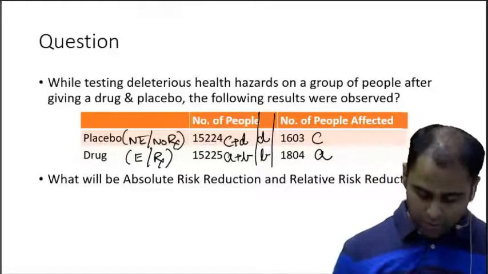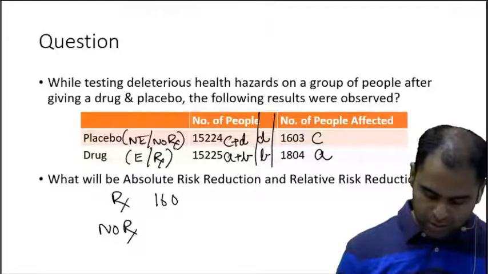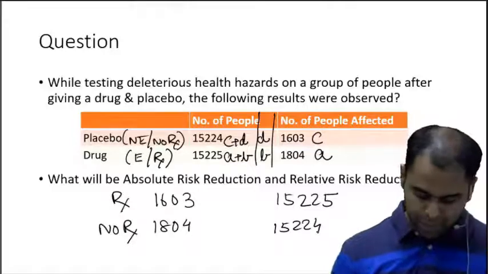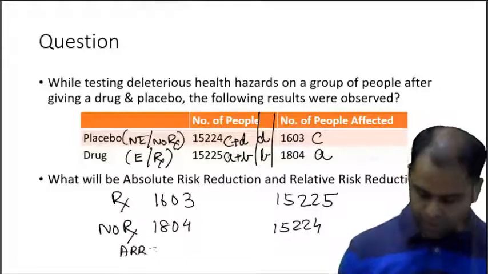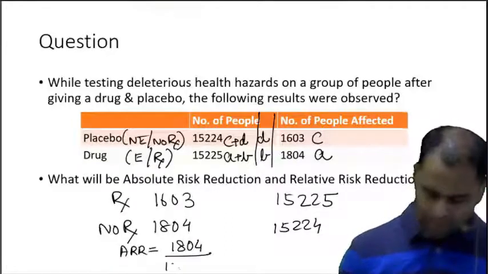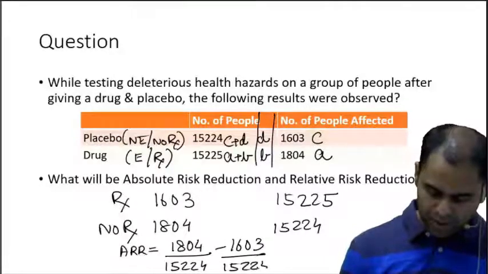So we will now rearrange this table. Treatment, no treatment: 1603, 1804, 15225, 15224. So absolute risk reduction would be 1804 by 15224 minus 1603 by 15225.